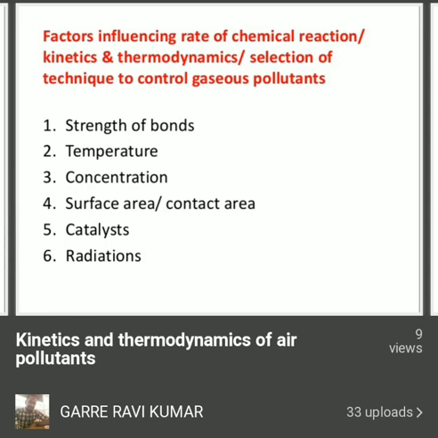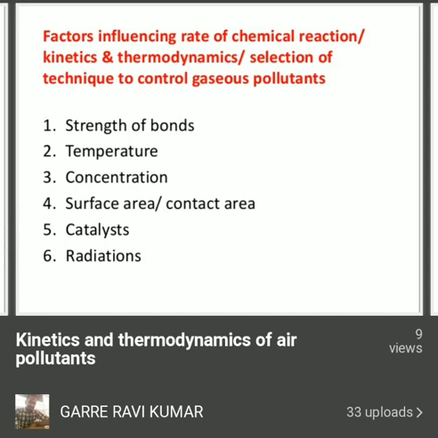So radiation can also influence the rate of reaction, the kinetics and thermodynamics of air pollutants, and also the selection of a particular method to control the emission of gaseous pollutants into the atmosphere. In this session we have discussed what chemical kinetics is, what chemical thermodynamics of air pollution is, what the rate of reaction is and what enthalpy is. We have also discussed the various methods available or in practice to control the emission of gaseous pollutants into the atmosphere, like absorption, adsorption, and combustion. And we have seen the various factors which can influence the rate of chemical reaction, the kinetics and thermodynamics of air pollutants, or the selection of technique to control gaseous pollutants: strength of bonds, temperature, concentration, surface area or contact area, catalyst, and radiation. Understand or no? So we have discussed these things in this session.